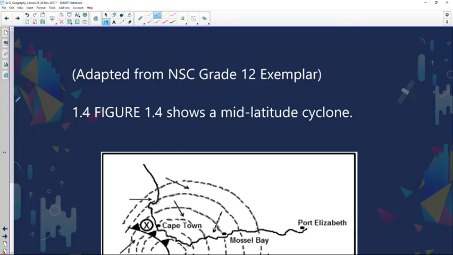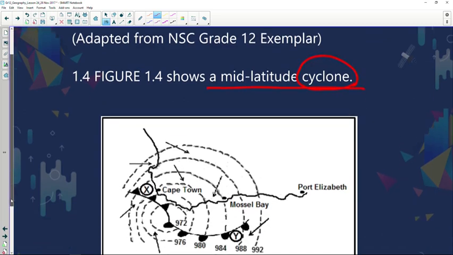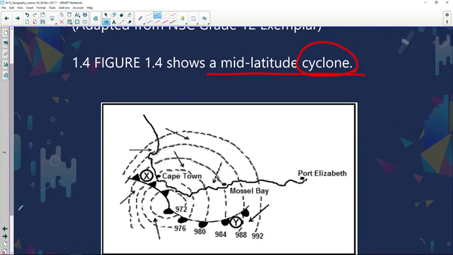Now I quickly want to look at our next question, question 1.4. If you look at question 1.4, we're discussing mid-latitude cyclones. Now when we look at mid-latitude cyclones, like the name indicates, it's a low pressure system. Mid-latitudes, where they originate from, and we know that mid-latitude cyclones play a vital role in the rainfall for the Western Cape, especially during winter, because what happens, our South Atlantic high pressure system migrates north, and that means these cold fronts can bring much needed rain to the Western Cape area.